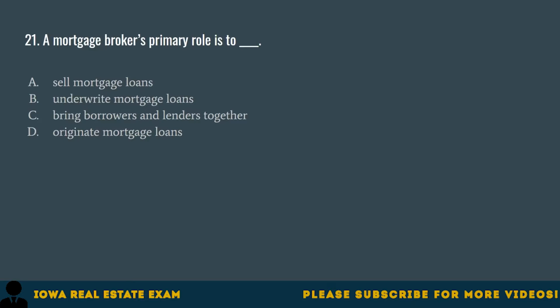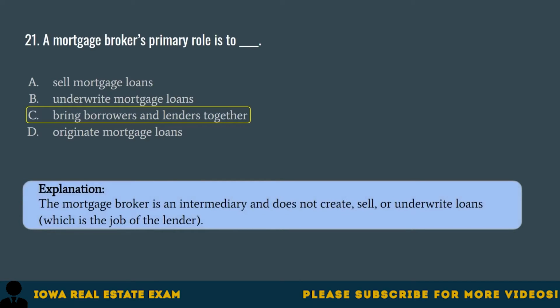Question 21. A mortgage broker's primary role is to A. Sell mortgage loans, B. Underwrite mortgage loans, C. Bring borrowers and lenders together, D. Originate mortgage loans. The correct answer is C. Bring borrowers and lenders together.